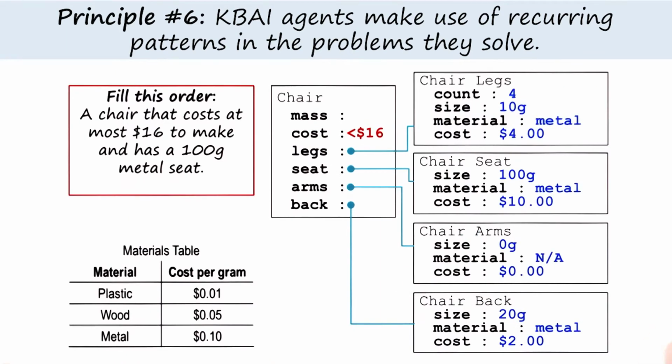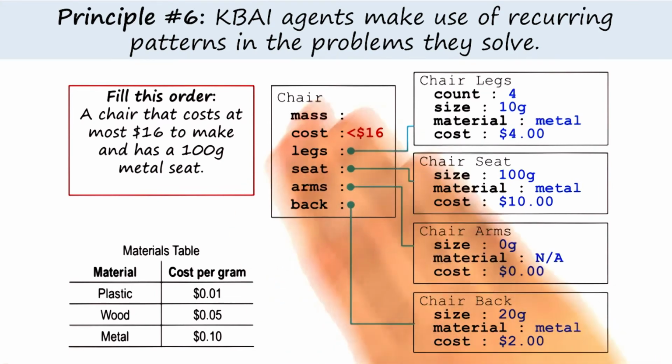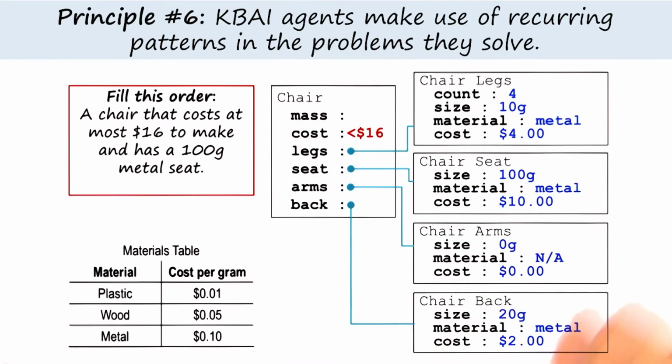In configuration, we assumed that the underlying design, the underlying plan for a certain device or product, was pretty similar each time, but there were certain variables that had to be defined for an individual instance of that object. In the chair example, the overall design of a chair is a recurring problem. They all have legs, they all have seats, they all have backs, but the individual details of a specific chair might differ.